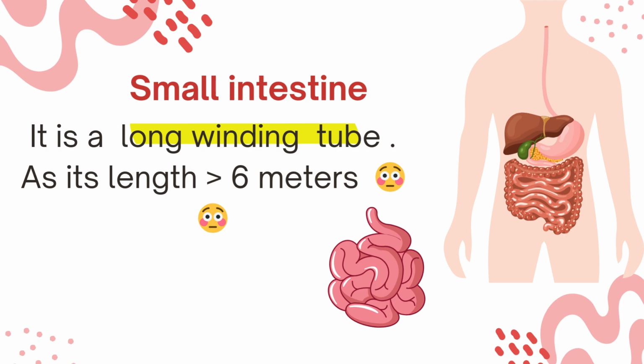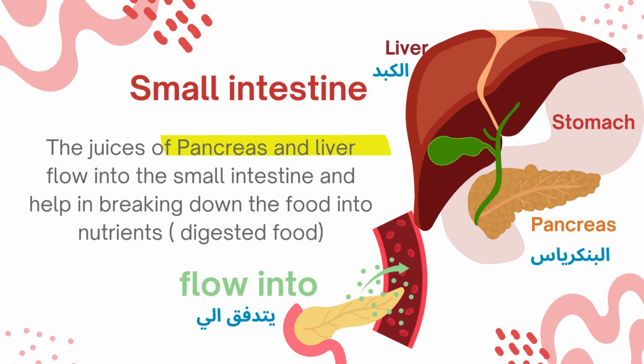As for its length, it is more than 6 meters. So this is very long. To fit in our body, it's winding like that, okay? Here in the small intestine, the juices of the pancreas and liver flow into the small intestine, so they can help in breaking down the food into nutrients.